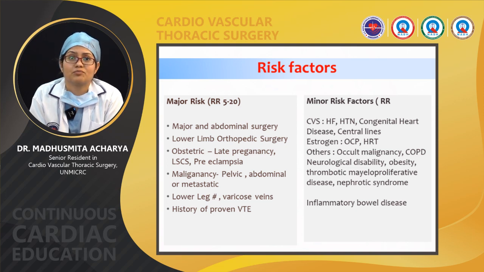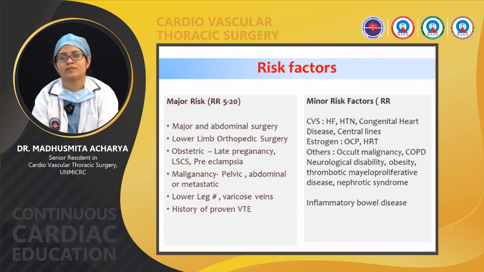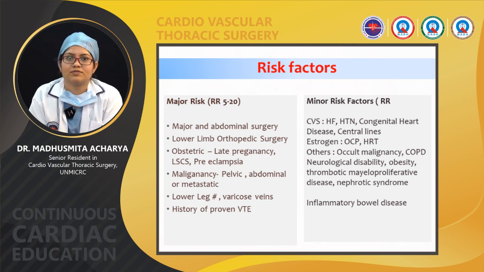Coming to what is a major risk factor and what is a minor risk factor. Major risk factors are major surgery like abdominal surgery, as I have mentioned before, orthopedic surgery, obstetric causes, that is late pregnancy or LSCS, preeclampsia, and malignancy. Minor risk factors are oral contraceptive pill, hormone replacement therapy, occult malignancy, congenital heart disease. All these are minor risk factors for pulmonary thromboembolism.